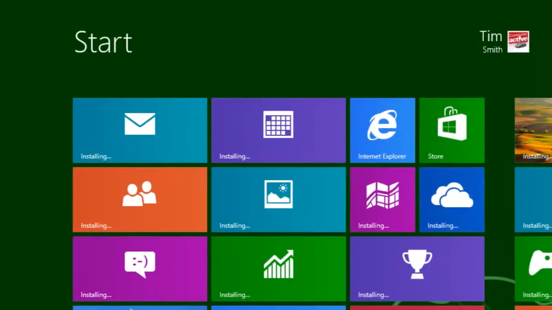The first time video will then play and the start screen will appear once Windows is ready. Select whether or not you want to enable sharing with other devices on your network and the refresh is finished.